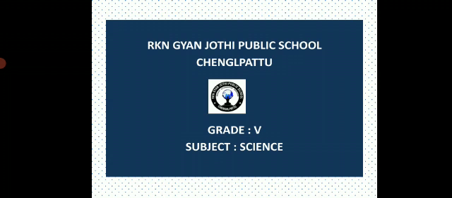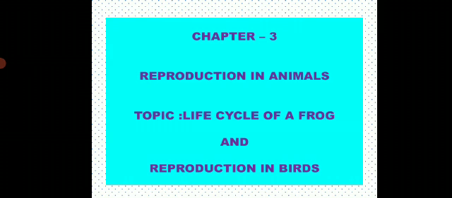Today I will take science class for 5th standard. Today's portion is chapter 3, reproduction in animals. Today's topic is the life cycle of a frog and reproduction in bats. Now we go to the class.